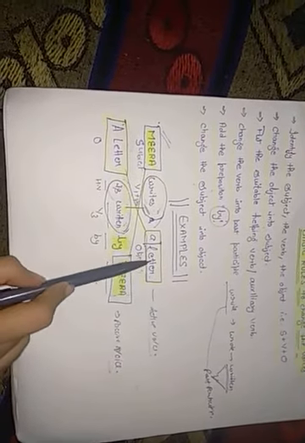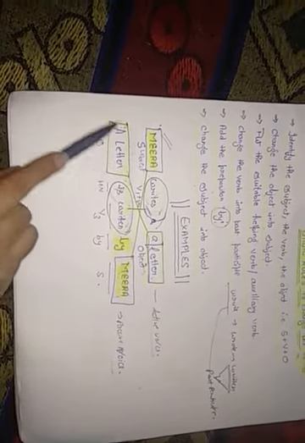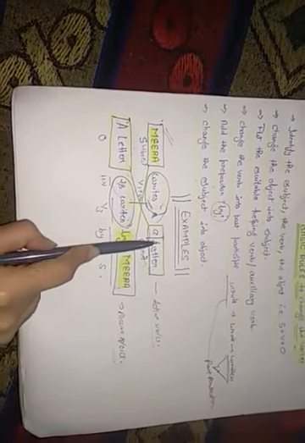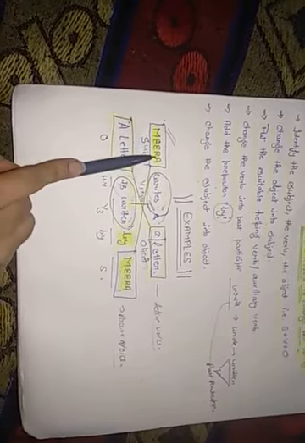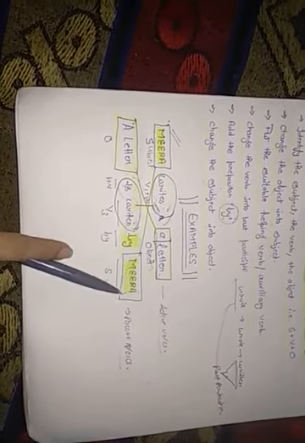And we have just written that change the object into subject. So here the object is a letter. Then letter will become the subject in the passive voice. So a letter, which is the object in the active voice, will become the subject in the passive voice, and the subject of the active voice will become the object of the passive voice.